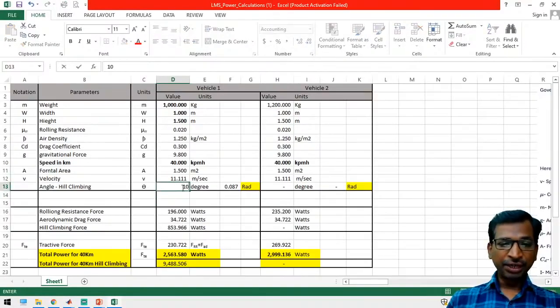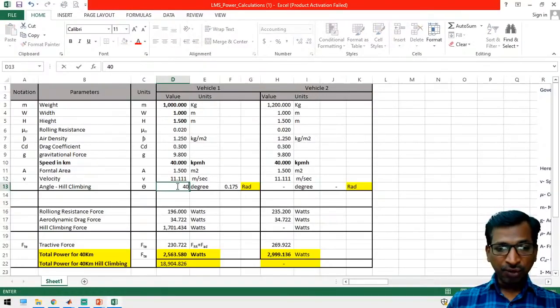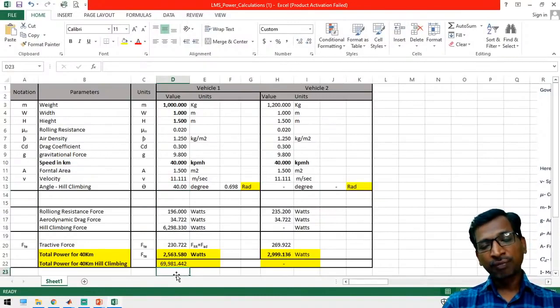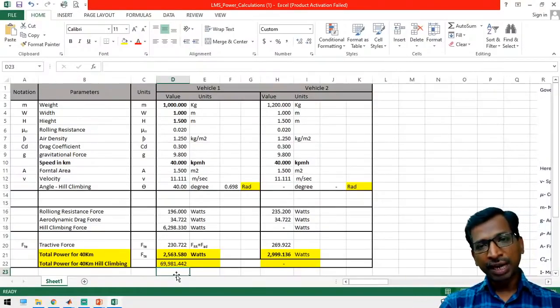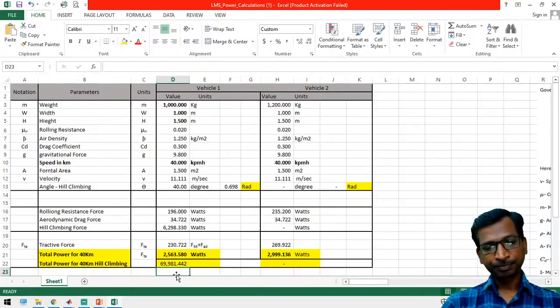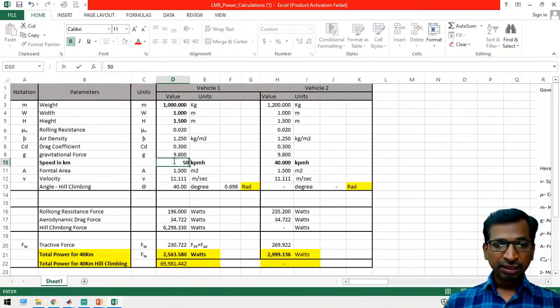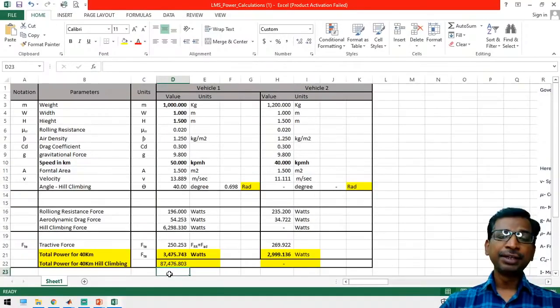If you increase from 5 degrees to 10 degrees, in that case 18.9 kilowatt is the power requirement. Similarly, if you go up to 40 degrees, in that case you have to use a 70 kilowatt motor in your vehicle. Then only the vehicle is capable of working in this hill area. Similarly, if you change the speed of the vehicle, so instead of 40 kilometers per hour, if you keep 50 kilometers per hour, again the power range will increase.